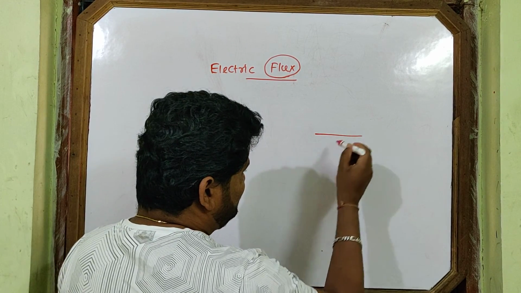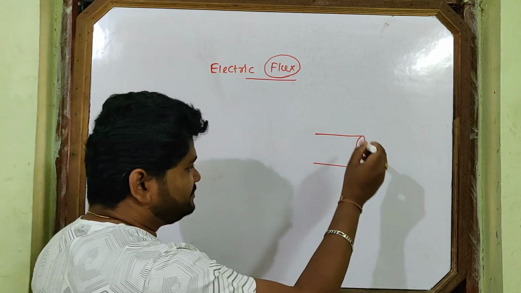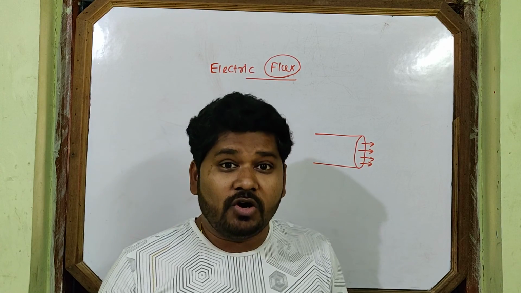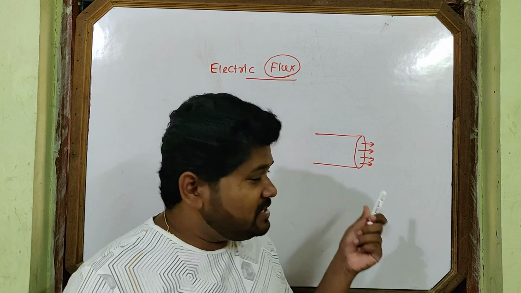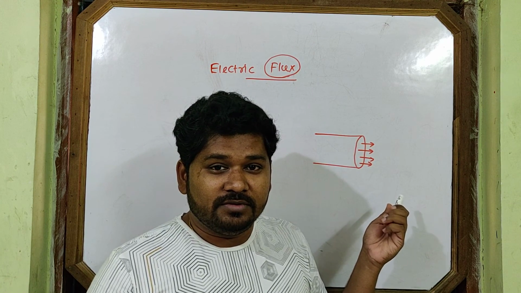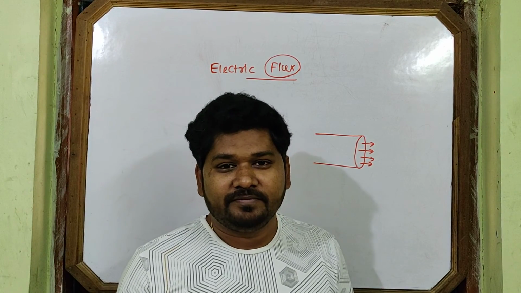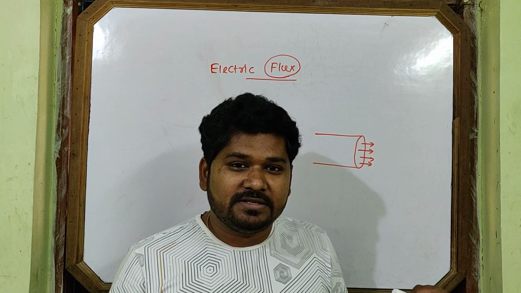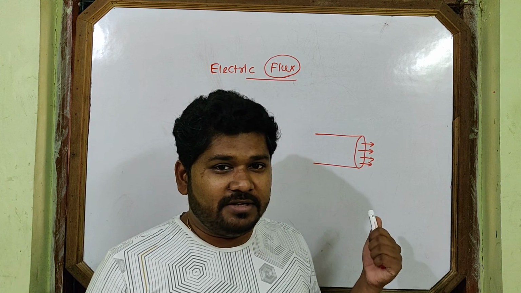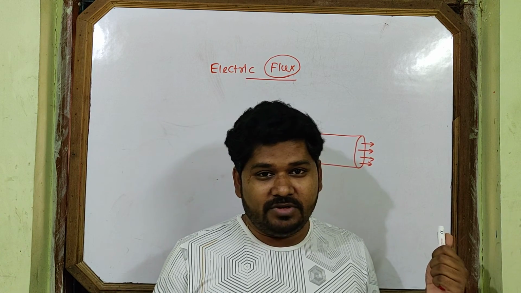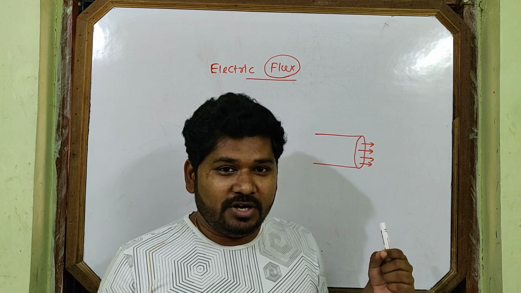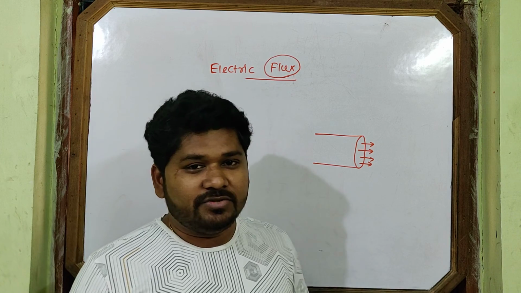Something flows. What flows? You take a pipe. Here, what flows through this pipe? Air flows through this pipe, or water flows through this pipe. When water flows, how much amount of water flows? Then this flux word is required. When something passes through a surface area, then the flux is required. You have heard, I think in 11th class, in the fluid chapter, flux. In Torricelli's theorem, something passed through one orifice. Okay, so we'll discuss the flux here.